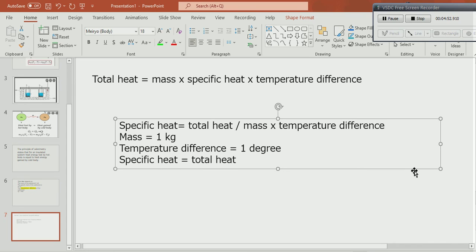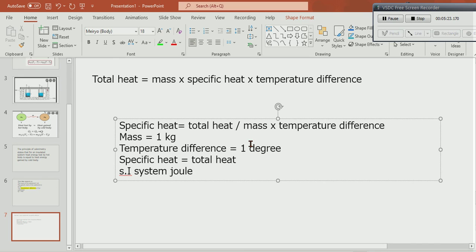So in the denominator, both are 1. From there I can write that specific heat is equal to total heat. Clear? So we can define specific heat as the amount of heat required to raise the temperature of 1 kg object by 1 degree Celsius.